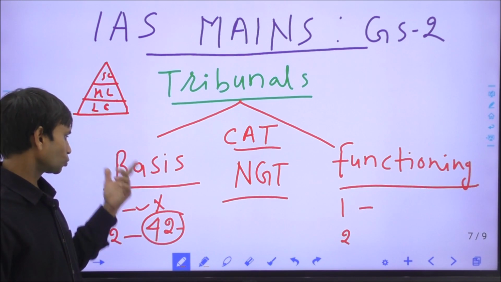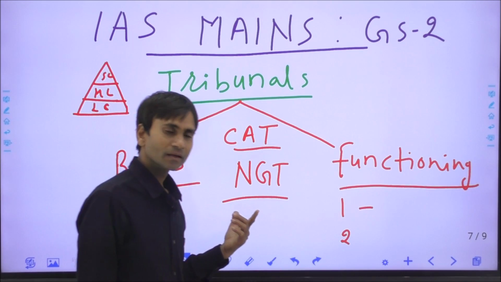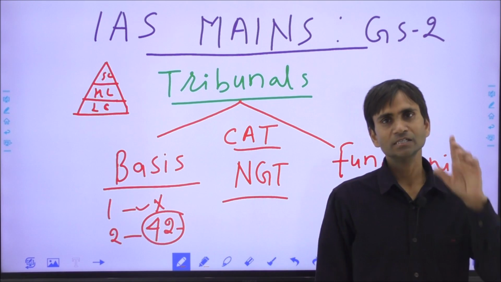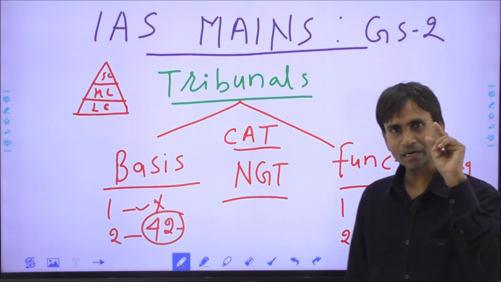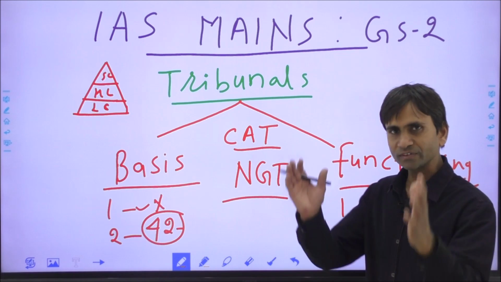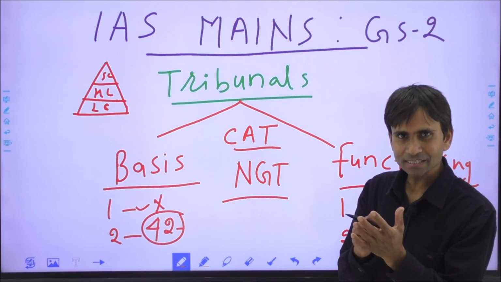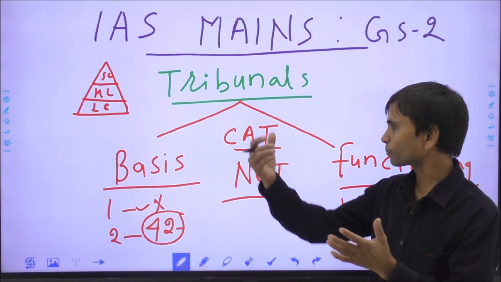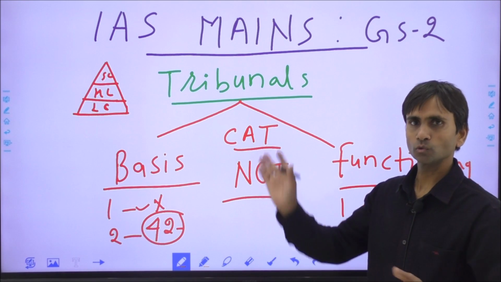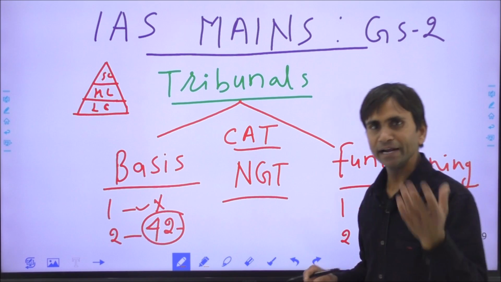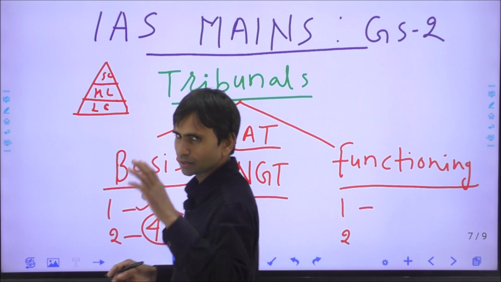So basically there are two bases in India: all the tribunals have a statutory basis, and they were created to shift the overburden of cases from the Supreme Court or High Court to these tribunals, and this was the necessity of the government.